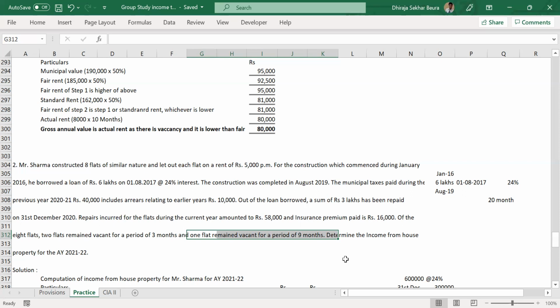So we calculated the value, right? 6 lakhs multiplied. 30% of net annual value is a standard deduction under section 24. That will straight away go. Yes, absolutely.